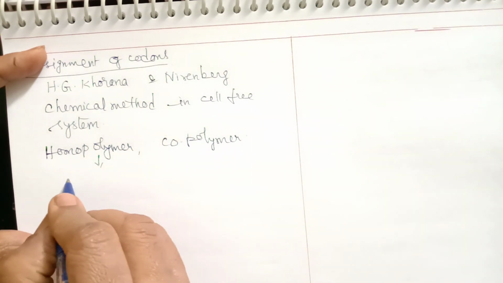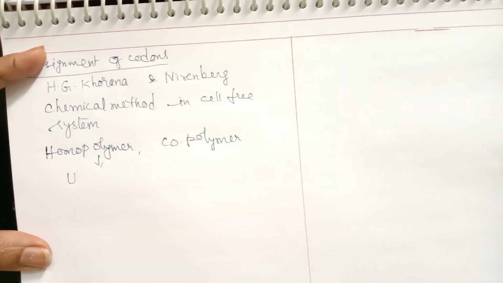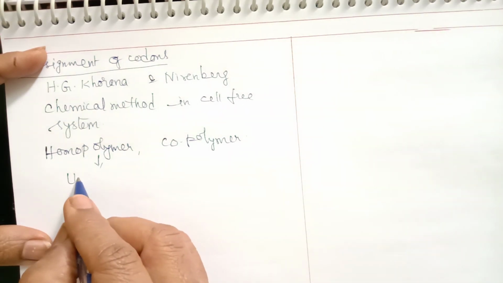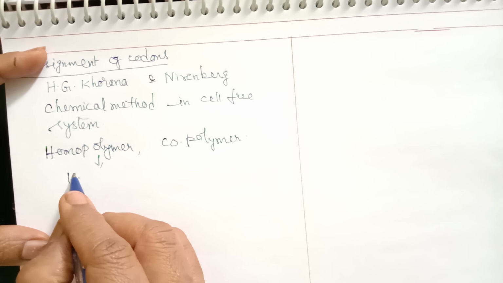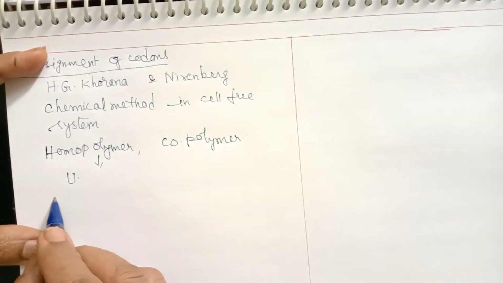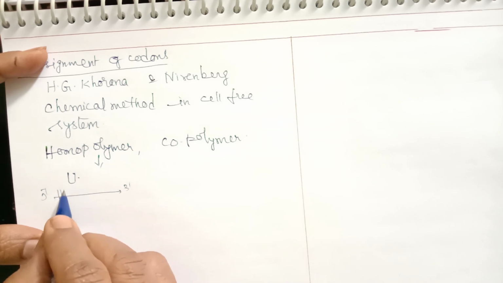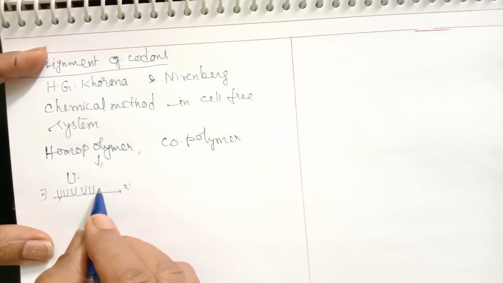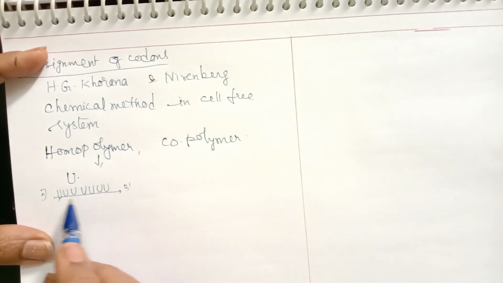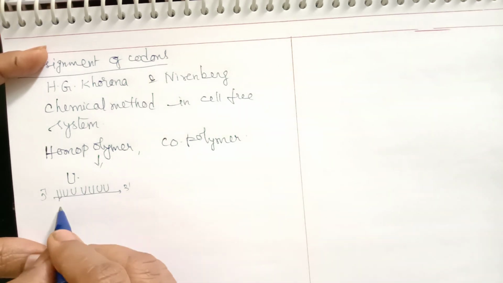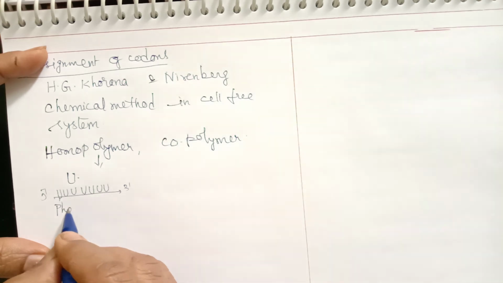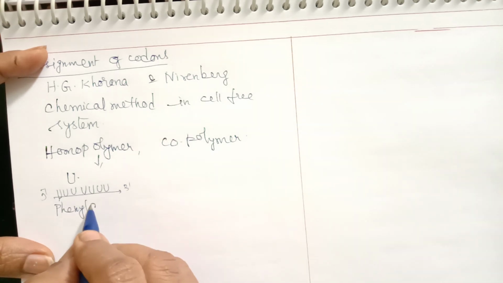Homopolymer method is if only one type of nitrogen base is taken. Like for the first time only U, uracil, is taken to synthesize an mRNA. So here mRNA is synthesized by taking only uracil, that is called homopolymer. The entire mRNA which is synthesized will have only uracil, and it is found that if only uracil is taken, the amino acid which is present here was found to be phenylalanine.